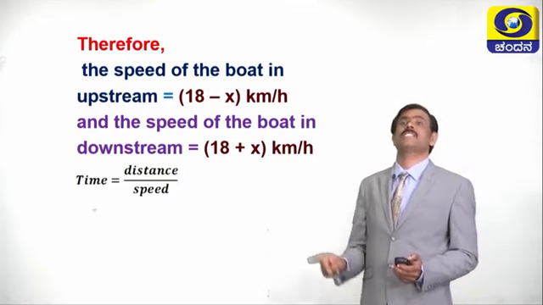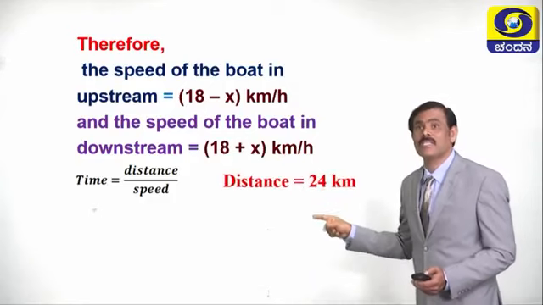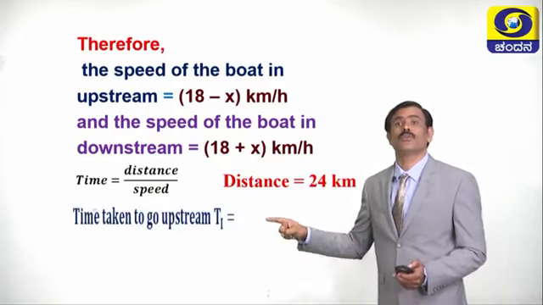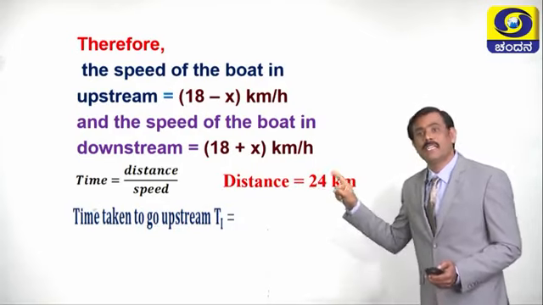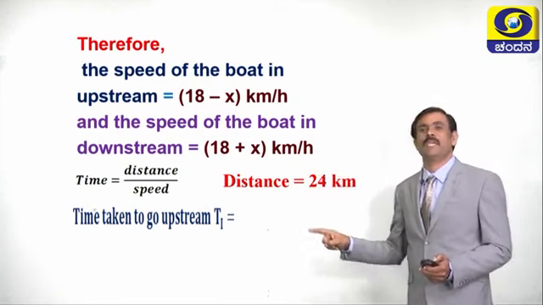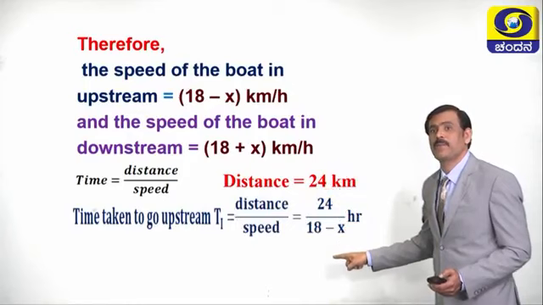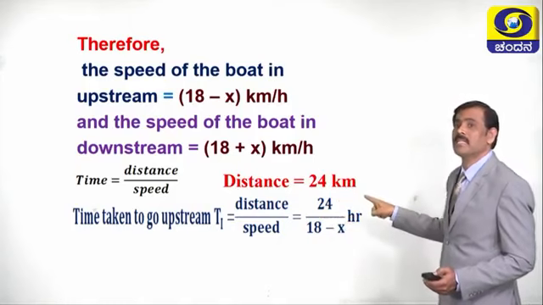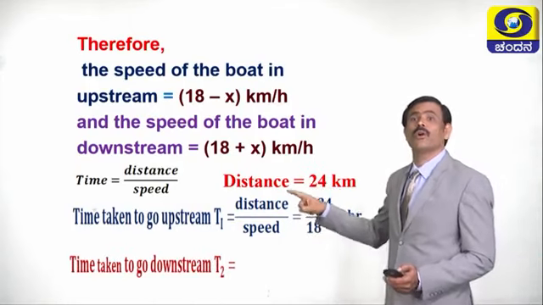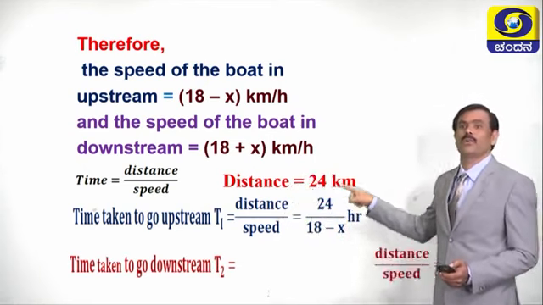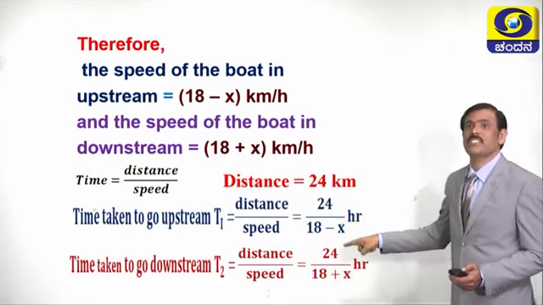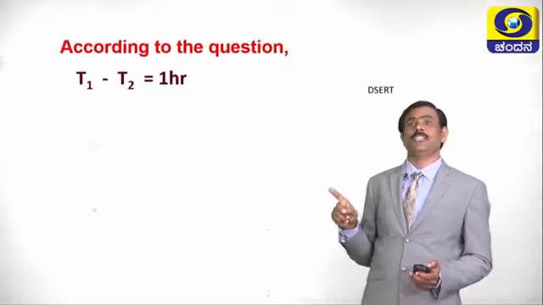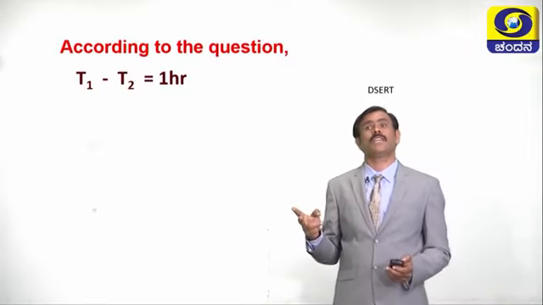Time is equal to distance by speed, and the distance is given, 24 kilometer. We can easily find the time. Time taken to go upstream, let it be t1. t1 = distance by speed. Distance is 24 kilometer, speed is 18 − x. So t1 = 24/(18 − x) hours. Time taken to go downstream, t2, is again distance by speed. Distance is 24, speed is 18 + x, so t2 = 24/(18 + x) hours. So now we know the condition. According to the condition, the difference of the time is how much?